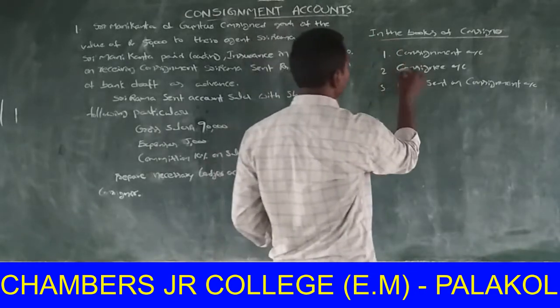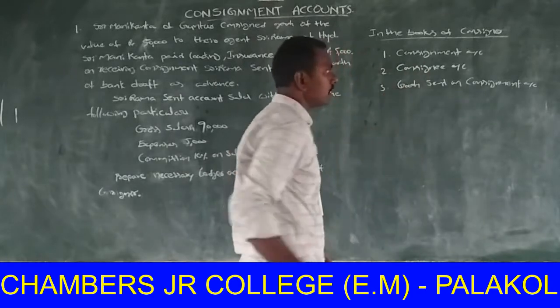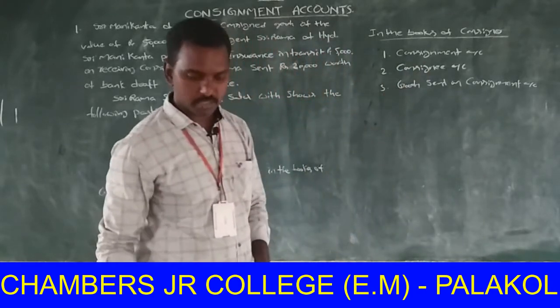First one, consignment account. Next, consignee account. And the third one, goods sent on consignment account.